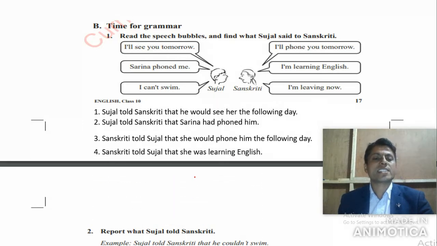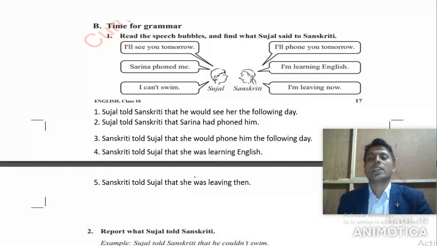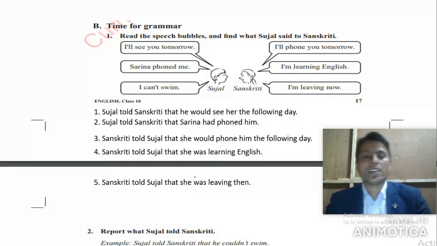Next one, Sanskriti told Sujal that she was learning English. Then Sanskriti told Sujal that she was leaving then. These are the indirect speech sentences that you have to write down in your English note copy. So I request you all, my dear students, to copy them in your English note copy and submit it to your concerned English teachers.